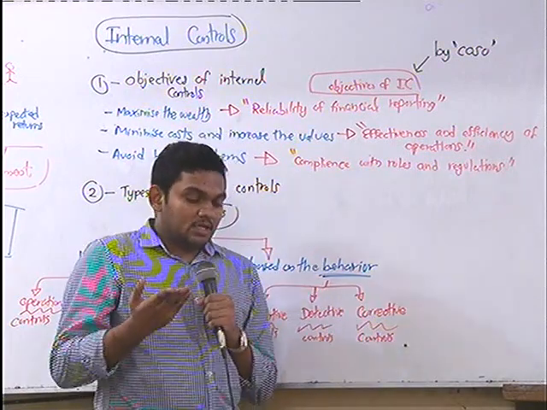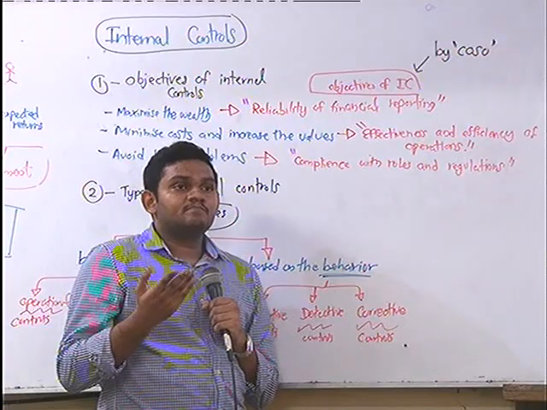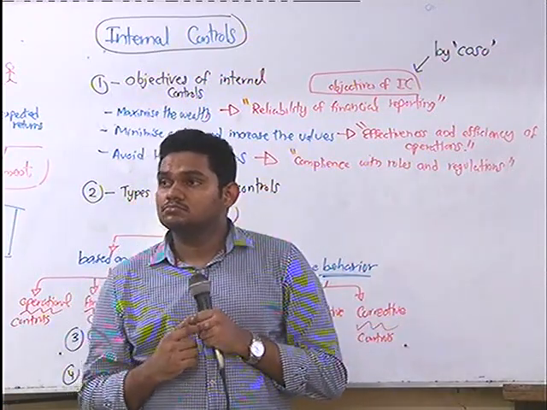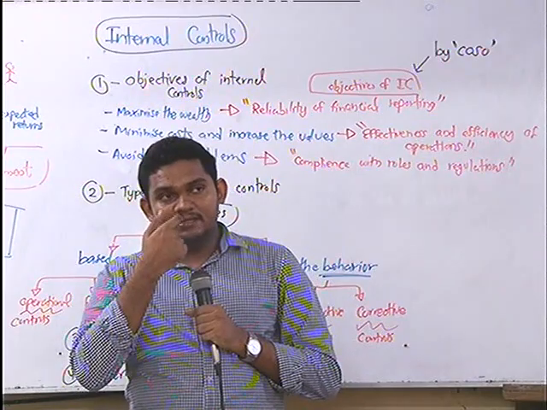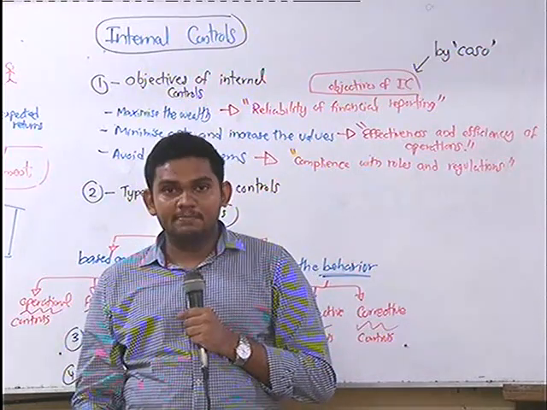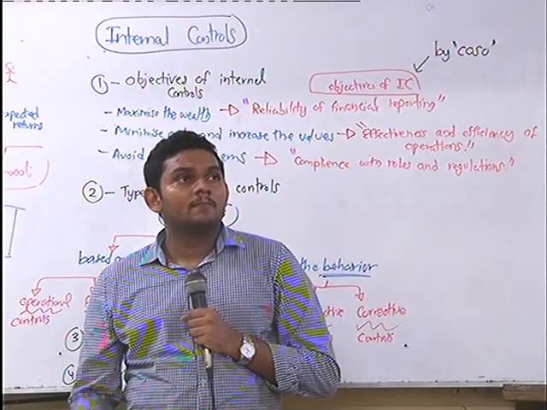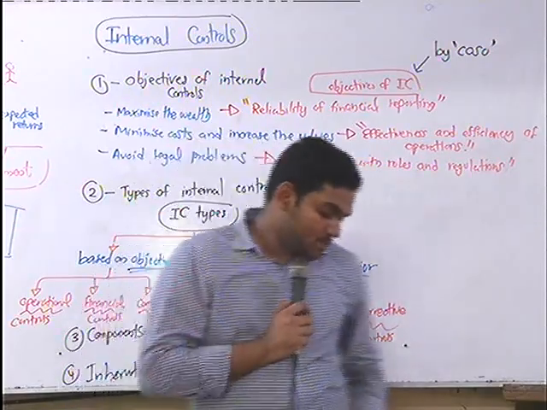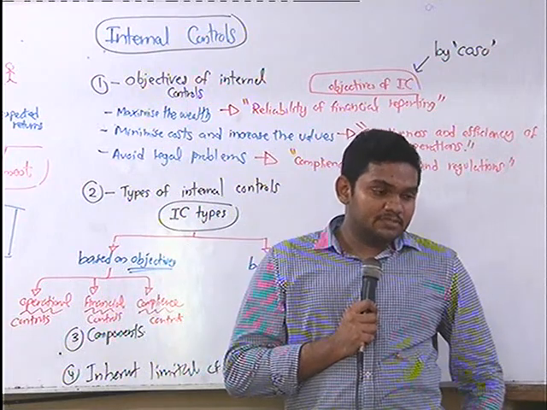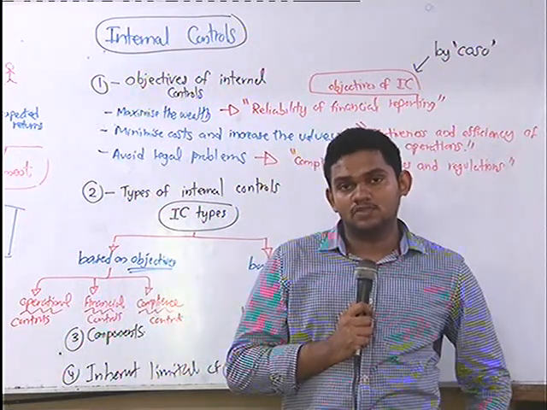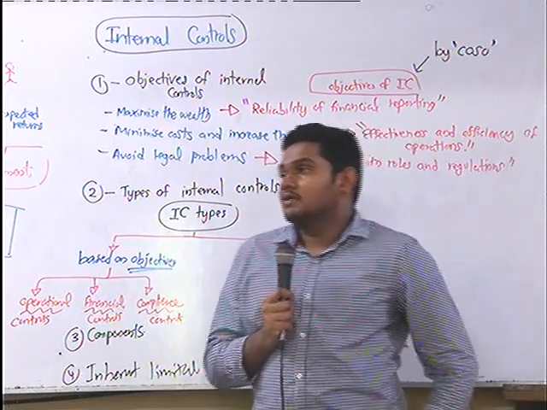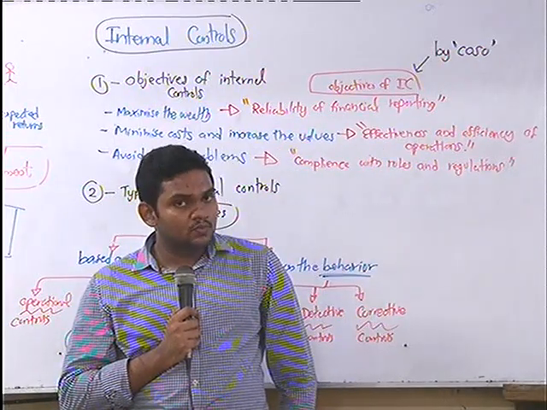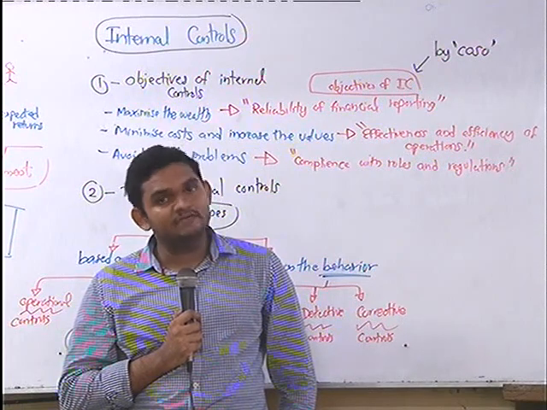Even in a bakery, let's say they prepare 100 items of bread. Let's say only 60 items were sold. What will happen to the remaining 40? Will they throw them out? Never, right?